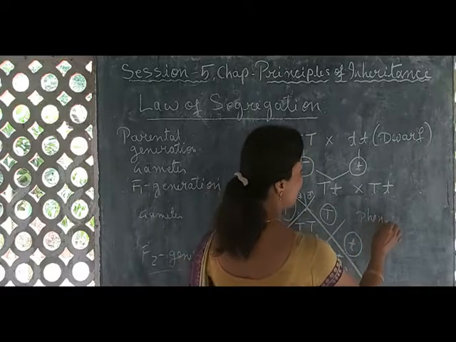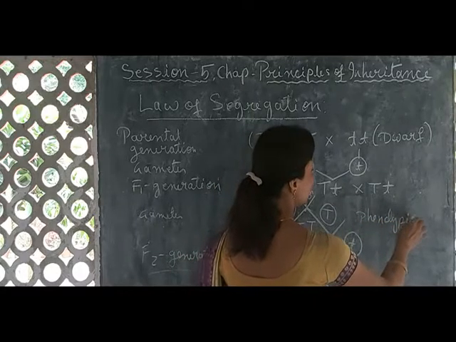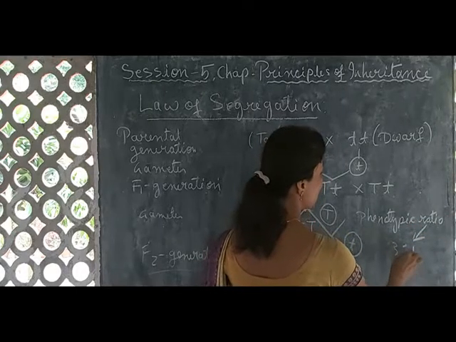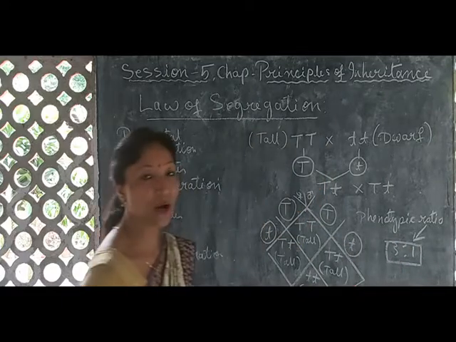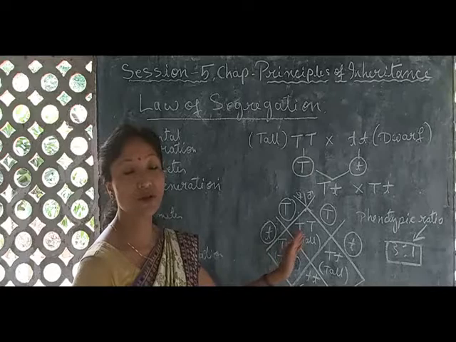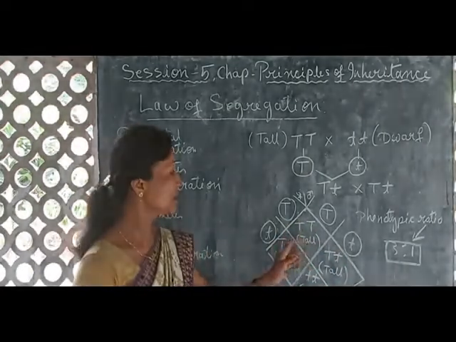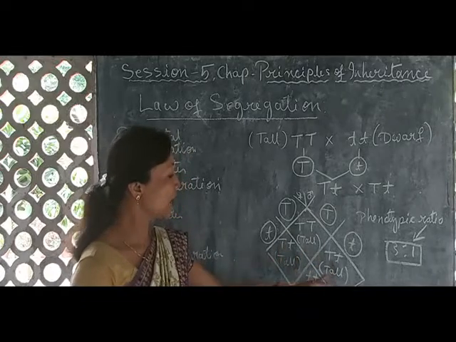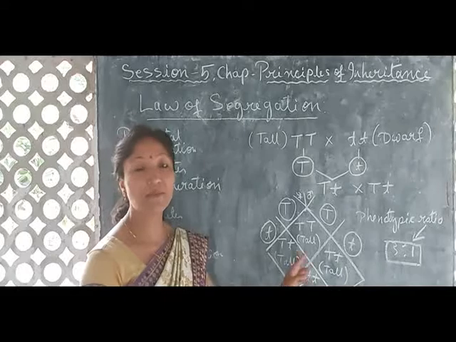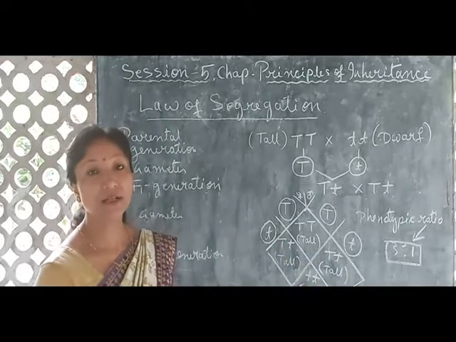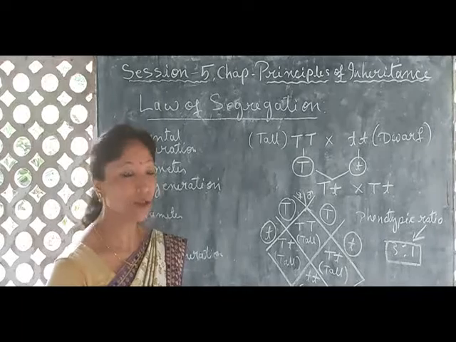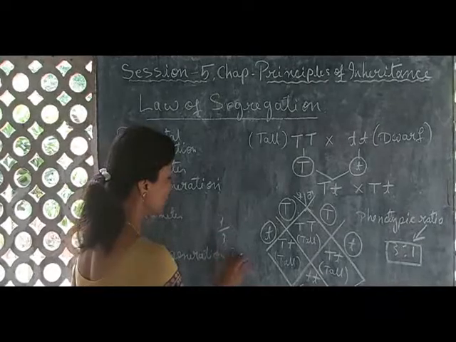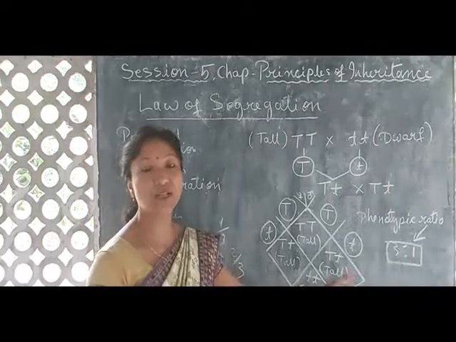Phenotypic ratio. If we call it the phenotypic ratio, it will be 3:1. And here we can see that out of this tall pea plant, if we consider this tree, then 2/3 of the plants were hybrid, and 1/3 is pure tall, is it not? So we can say here that 1/3 is pure tall, and 2/3 is hybrid, capital T, small t.